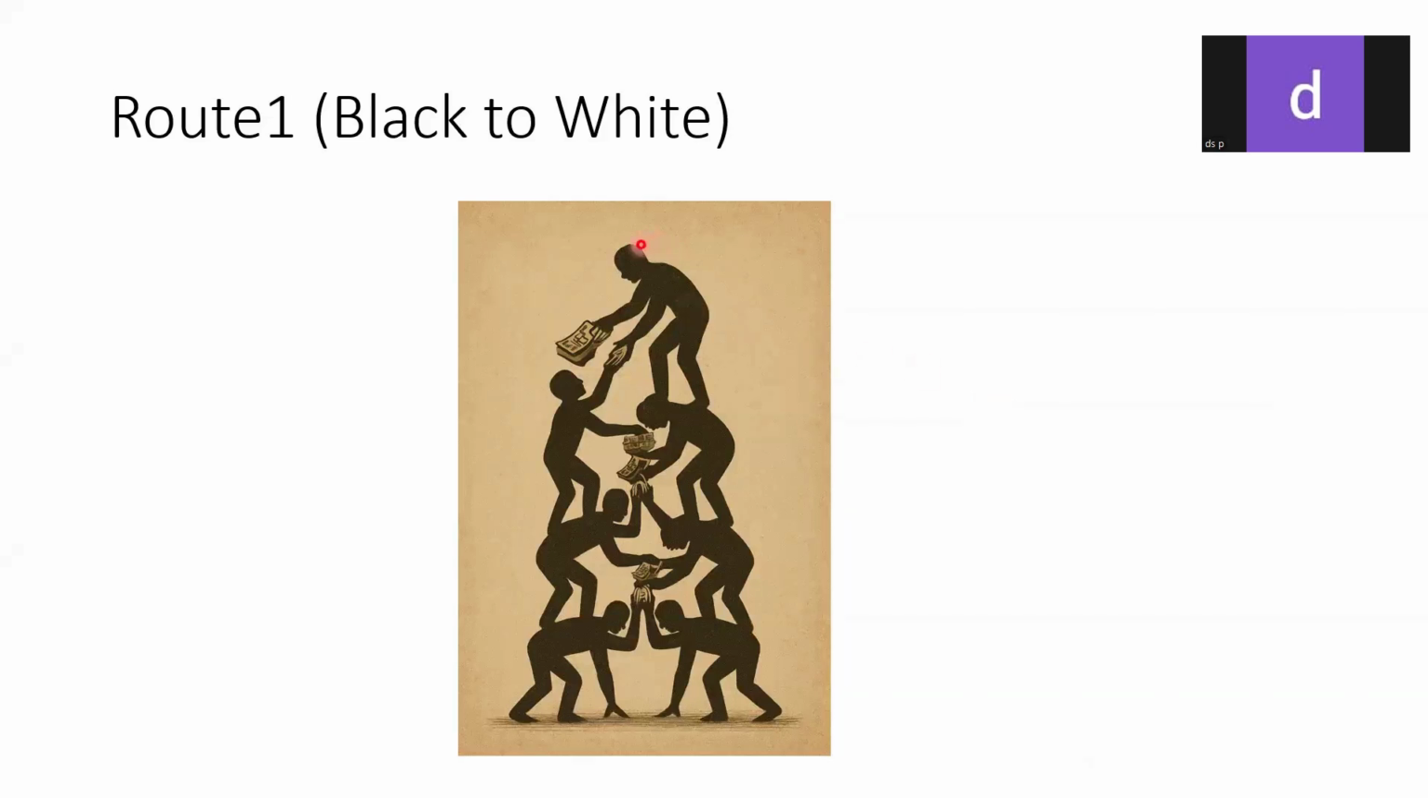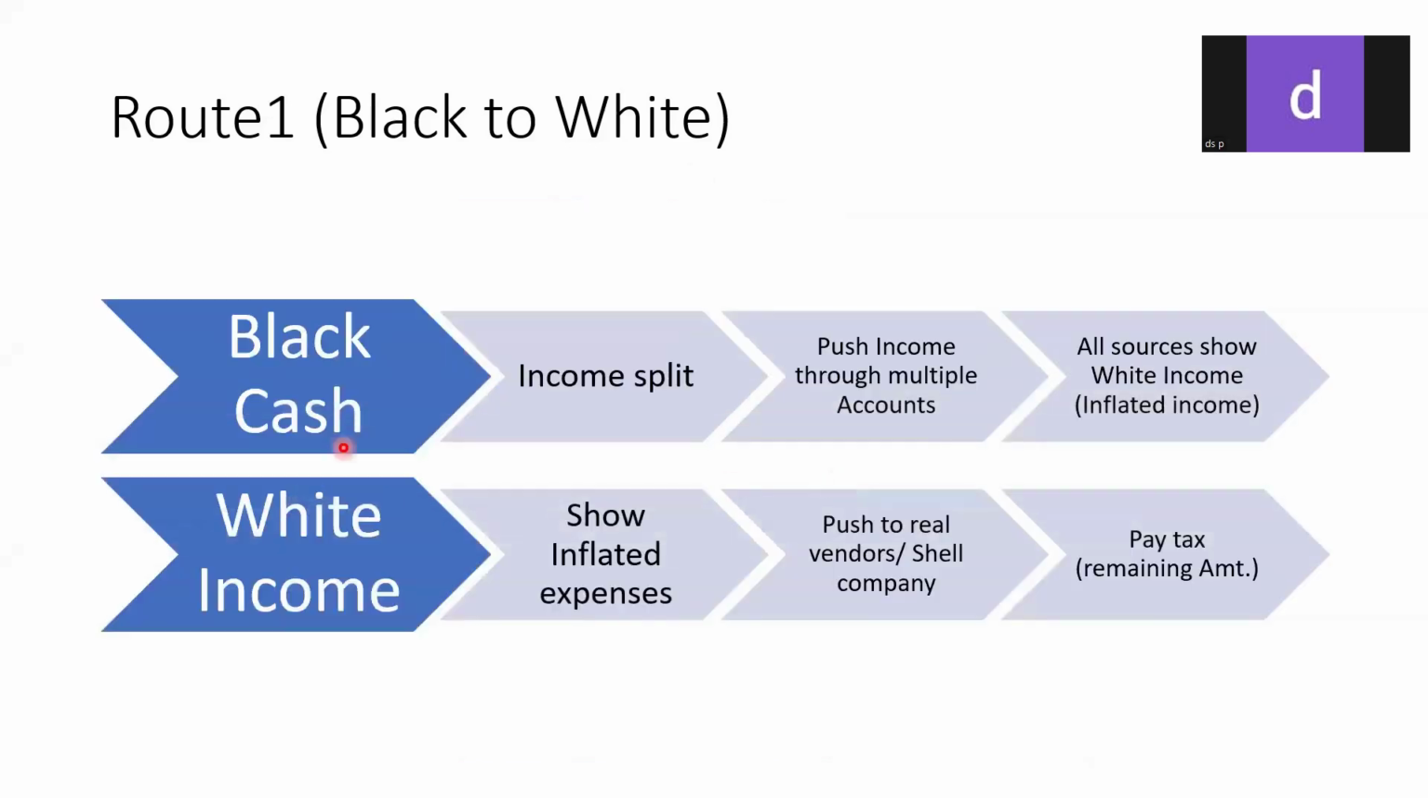So route number one, converting from black to white. We have seen in the previous chapters as well how the Netaji sitting at the top converts the black cash into white income successfully. Basically he passes it down below. So from the person sitting at the top, the cash is passed all the way to the bottom. It gets spread or split up, and then again it is layered up and then finally integrated.